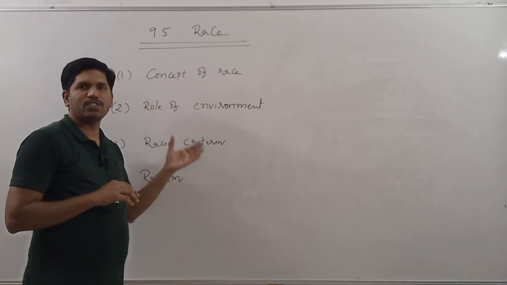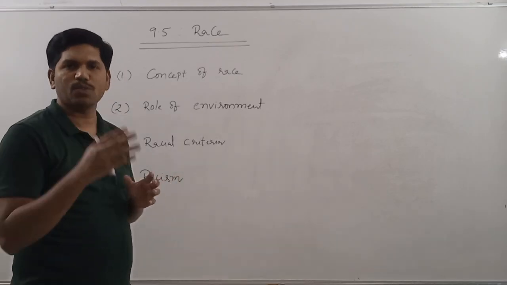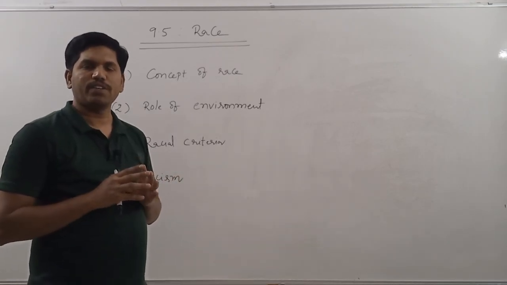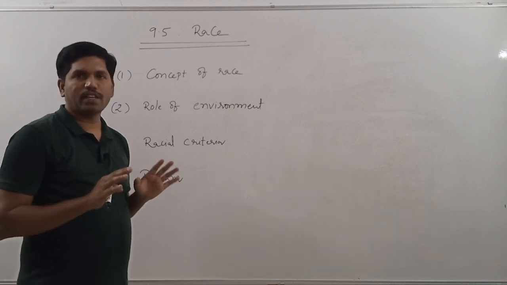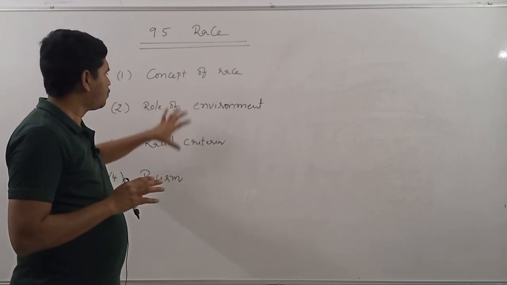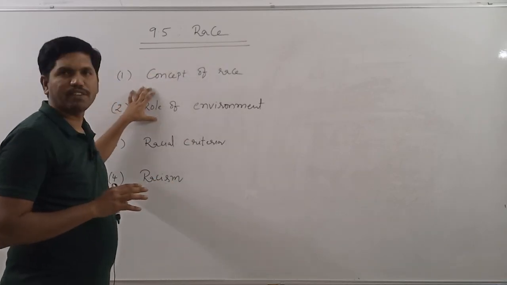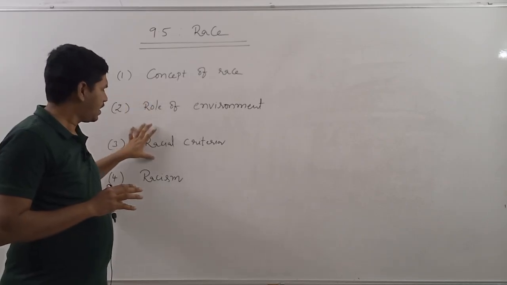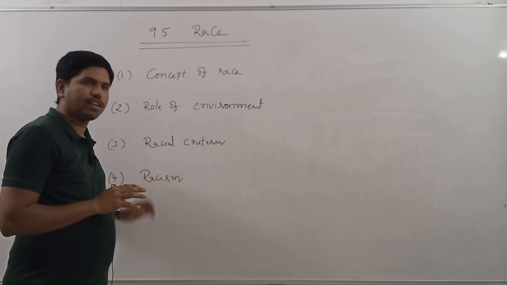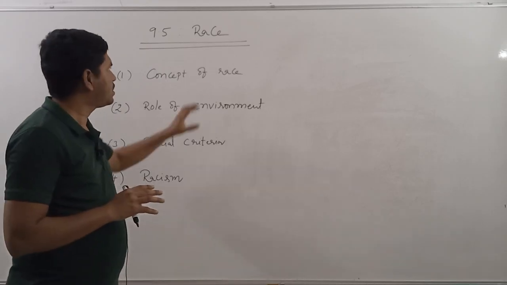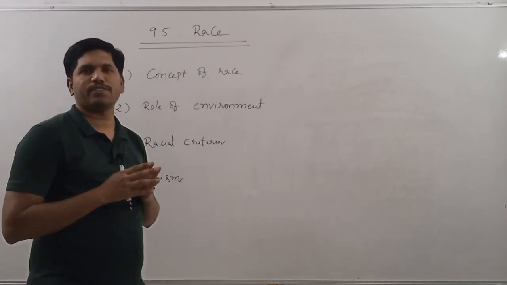Whenever we are discussing these topics, automatically we will be discussing those topics also. That's why all the topics in this chapter are broadly divided into four concepts. One is the concept of race, second is role of environment in the formation of races, racial criteria and racism. First, let us discuss the concept of race.